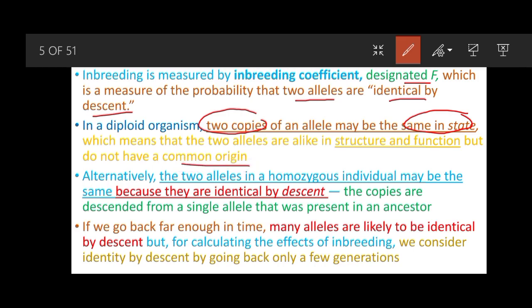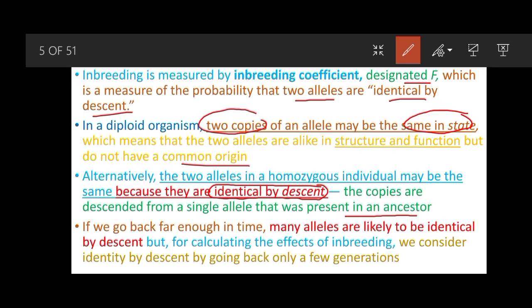Alternatively, these two alleles can be the same because of identity by descent, which means that copies of the alleles are descended from a single allele that was present in a common ancestor.